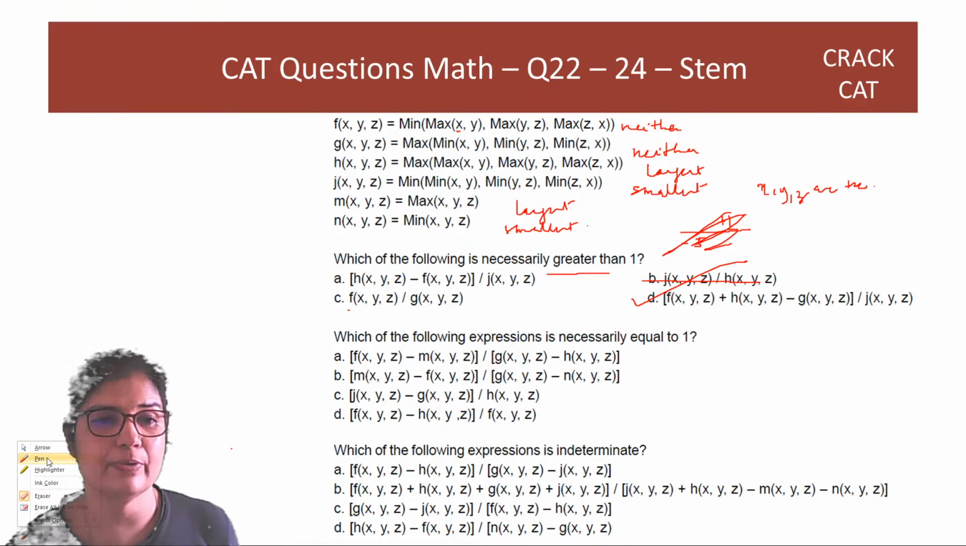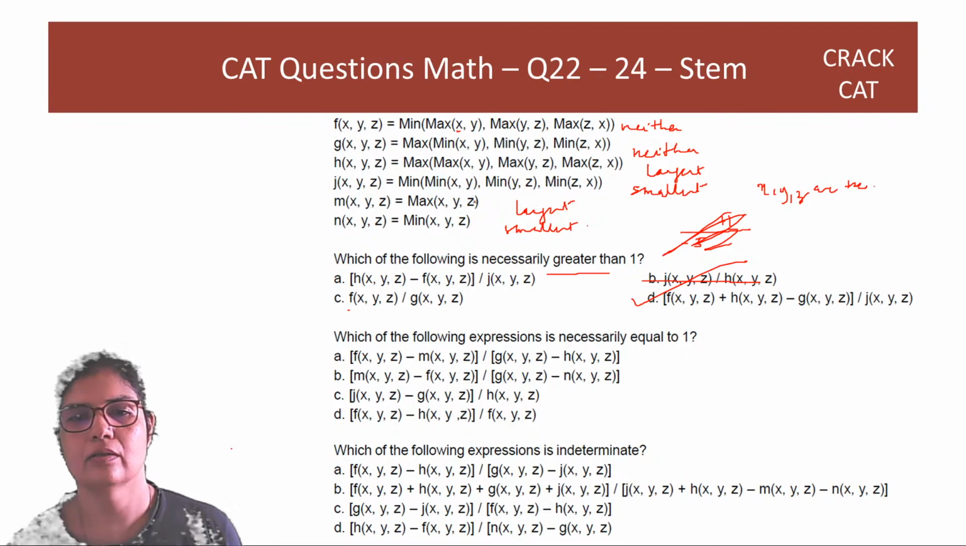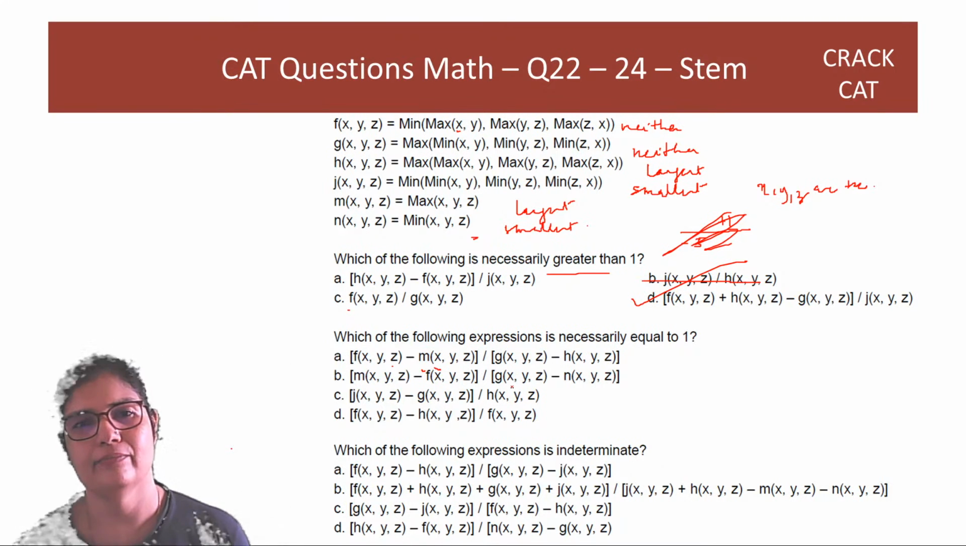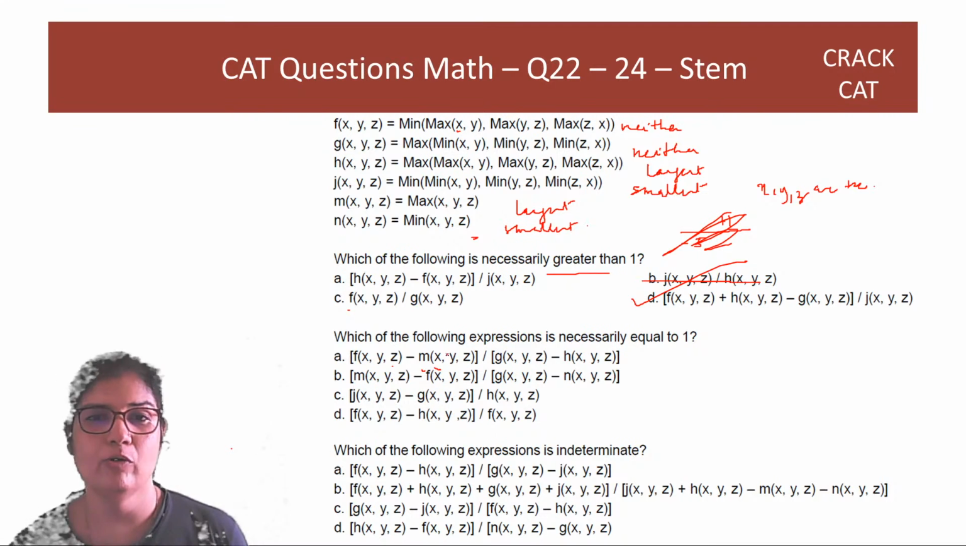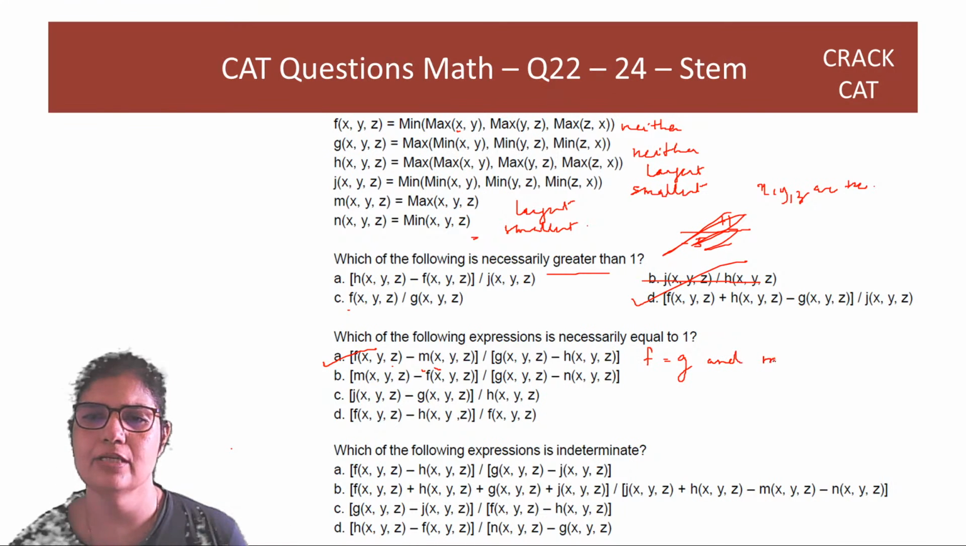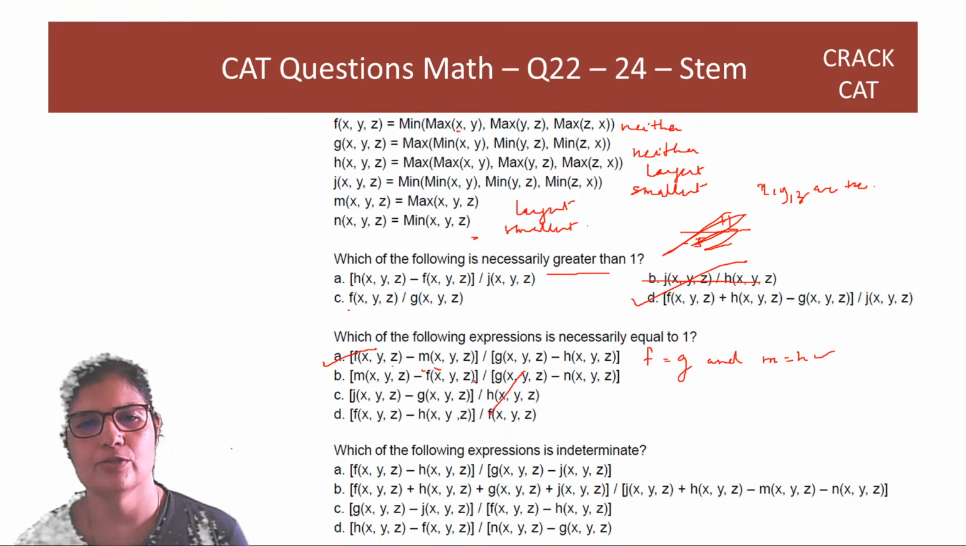Which of the following expressions is necessarily equal to 1? So f minus m is equal to neither minus largest. f and g are equal, m and h are equal, so this has to be 1. Mark it, don't even check, right? f is equal to g and m is equal to h. They have to be equal to 1. Correct? So the answer is option A.